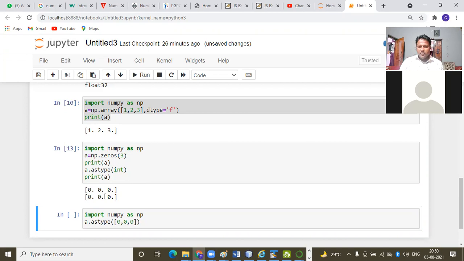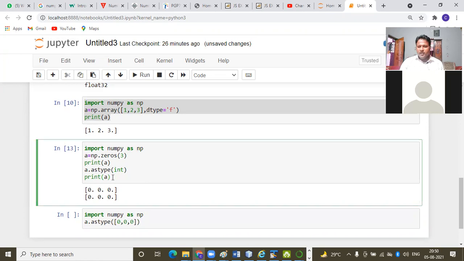Now it is converted to integer. It automatically converts to integer. It means if you want to change one data type to another data type, we're using the astype method.